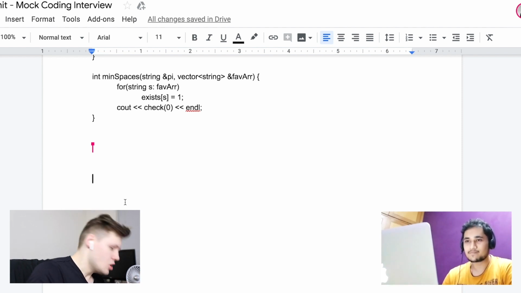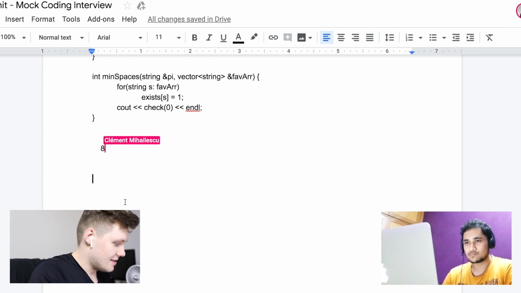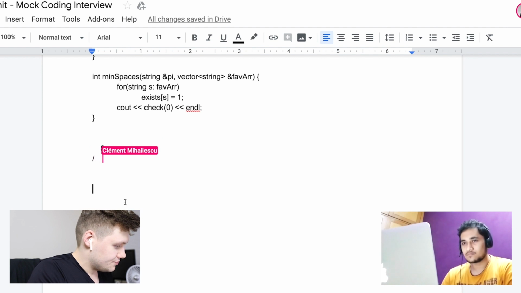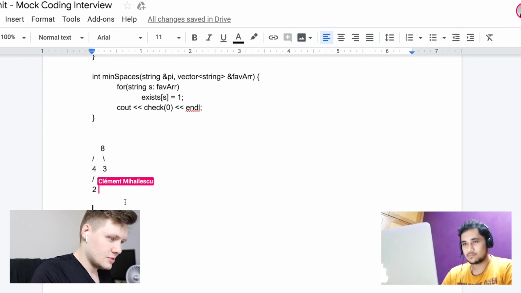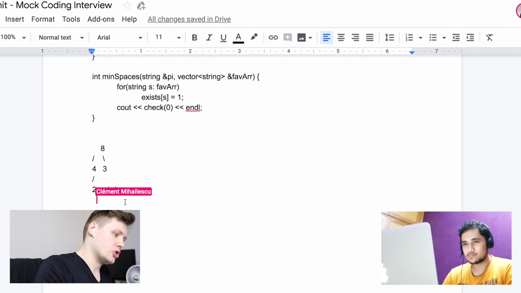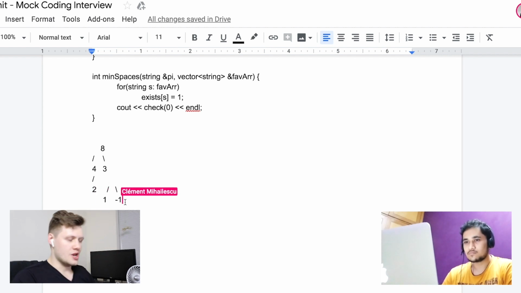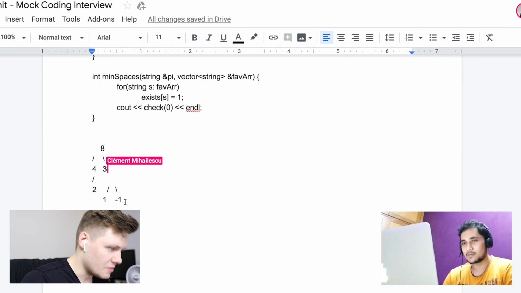Mm-hmm. So you can imagine that we might have a binary tree like 8, 4, 3, 2, and then the 3 has two children, -1 and 1. Okay? Okay. Something like that.